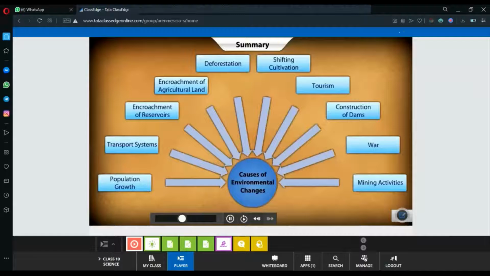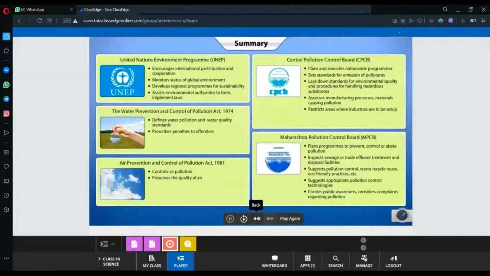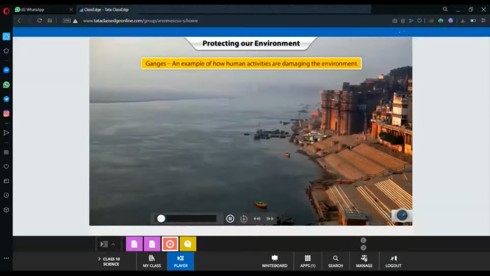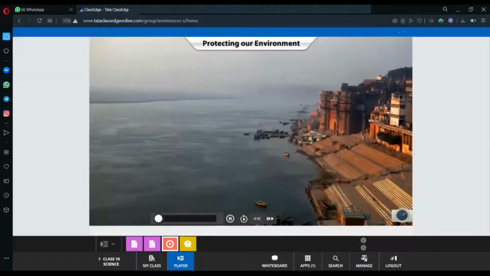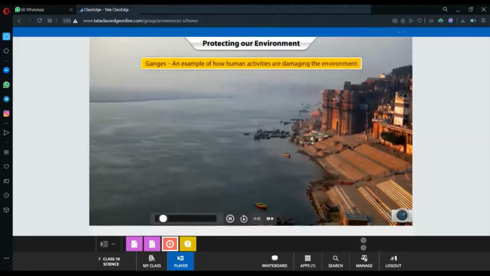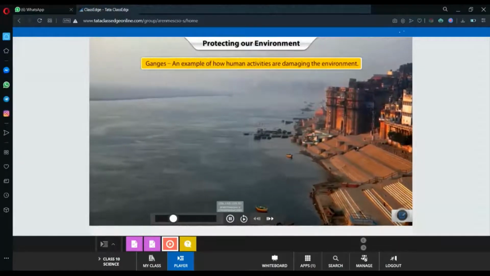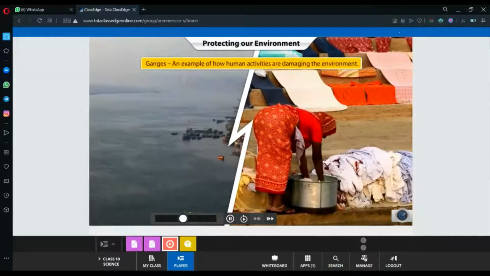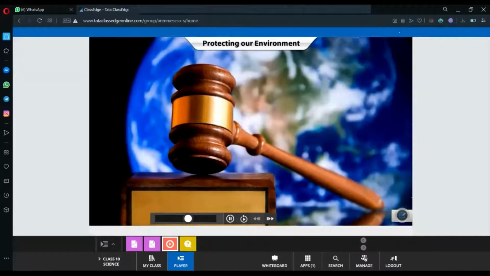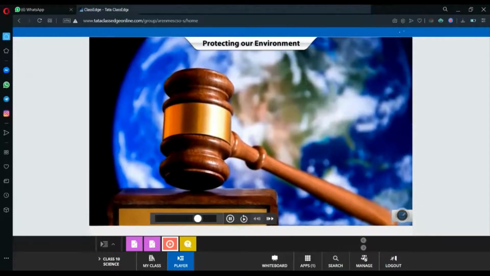Let's recapitulate what we have just learned. The Ganges, a symbol of purity that once flowed abundantly with rich fertile deposits, is now one of the many examples of how human activities are damaging the environment. It is the need of the hour to make and follow stringent provisions that protect and nurture our environment.